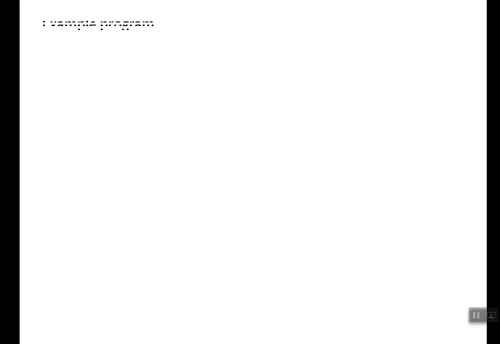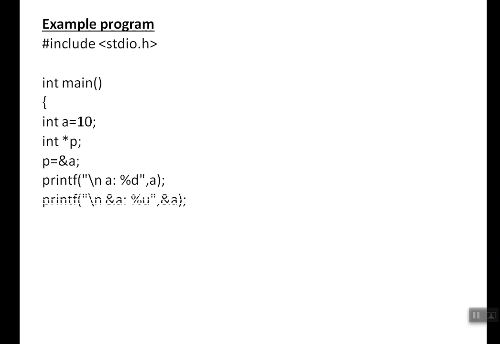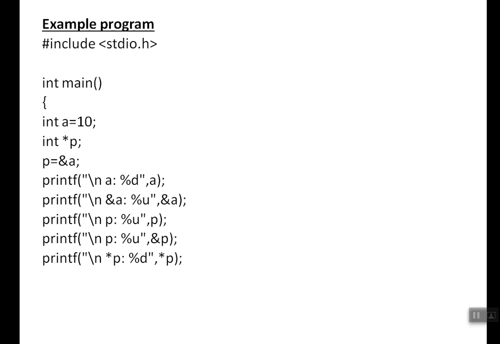Address of operator, the same concept. Okay, we'll go to the same kind of program. So A equal to 10, star P equal to ampersand A. Since P is a pointer, we can store only an address into it. We are going to try to print A, then address of A, ampersand A, P, ampersand P, and star P.